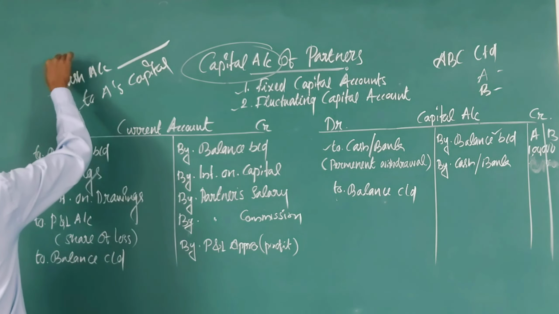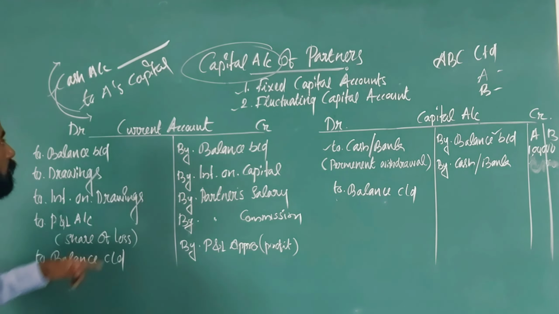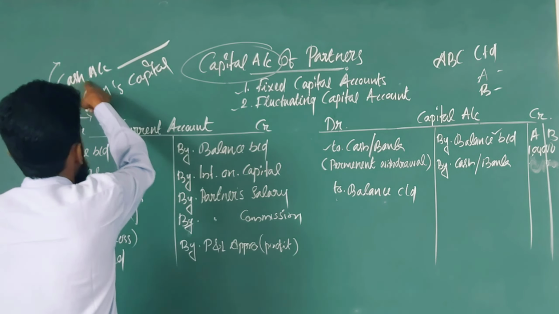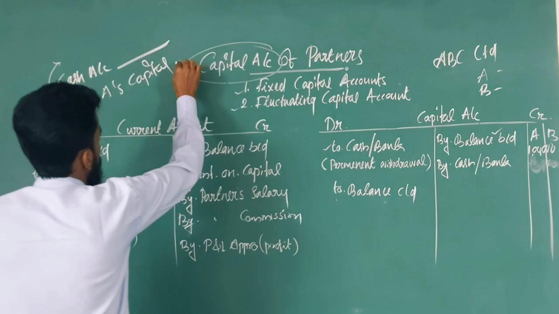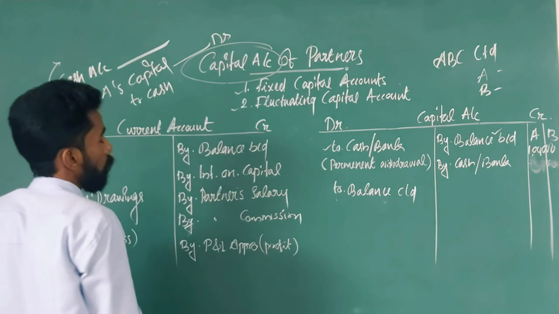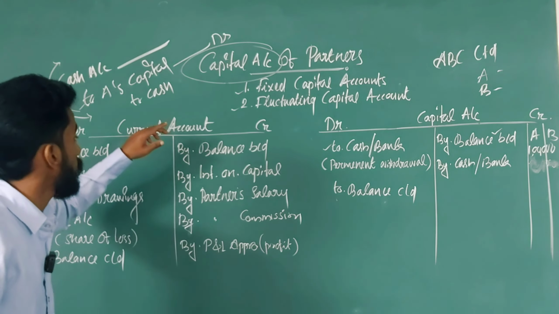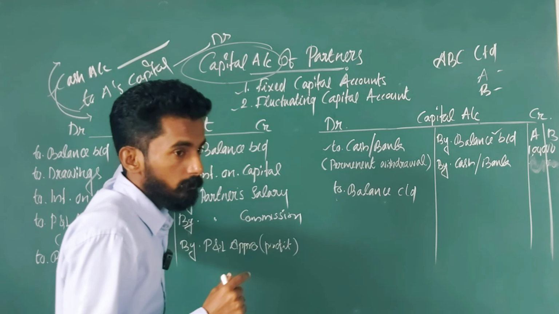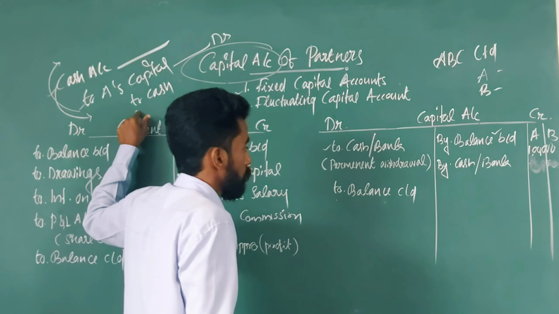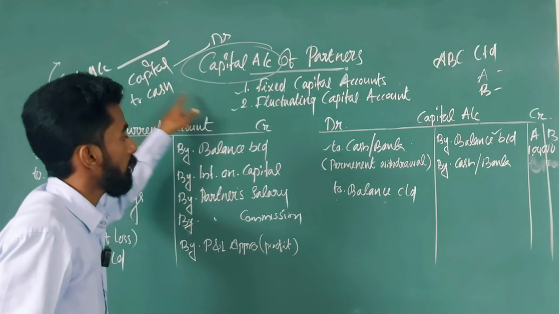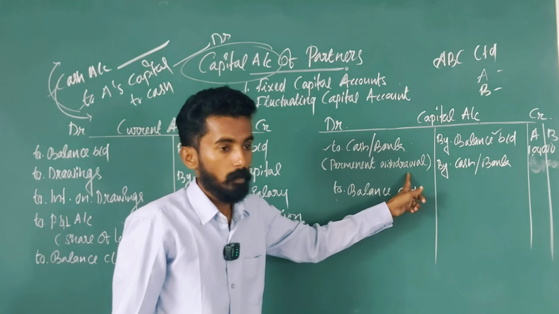You reverse the journal entry: A's capital account debit to cash or bank. We post it into the debit side of the capital account, because A's capital account is debited for the permanent withdrawal.